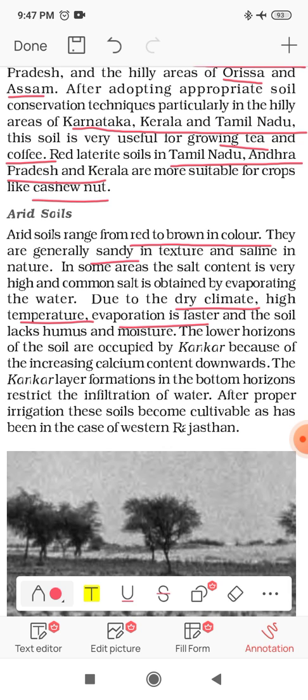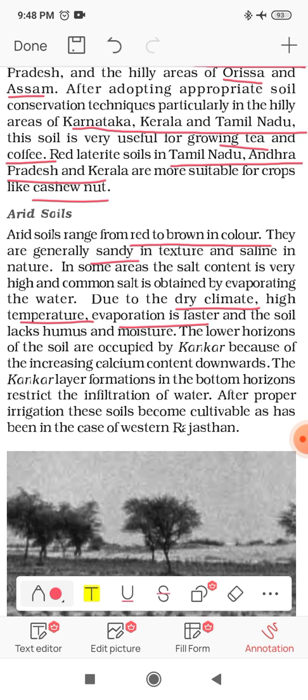So the texture is very much sandy, and the salinity is very high because of the common salt. With high evaporation here, automatically due to evaporation we have common salt in a high quantity. The texture and the nature, which is sandy and saline, are only because of the climatic condition, which is dry climate, high temperature, high evaporation but low rainfall. So automatically the soil lacks humus and moisture.